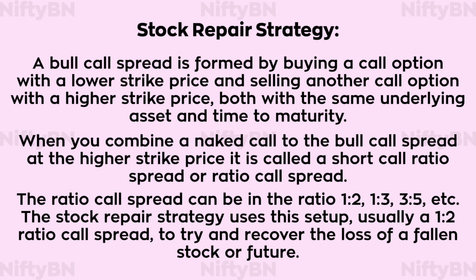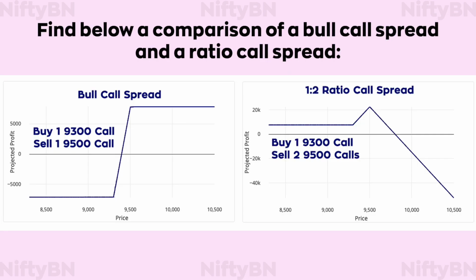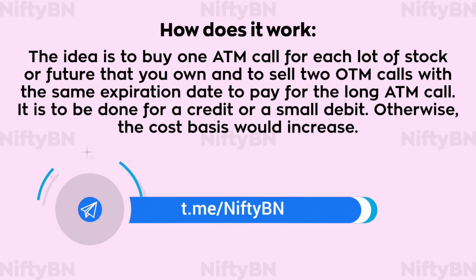The stock repair strategy uses this setup, usually a 1:2 ratio call spread, to try and recover the loss of a fallen stock or future. Find below a comparison of a bull call spread and a ratio call spread. So how does it work?